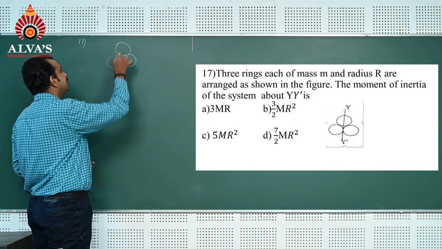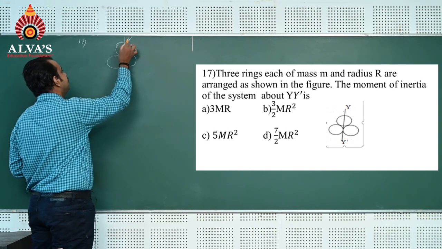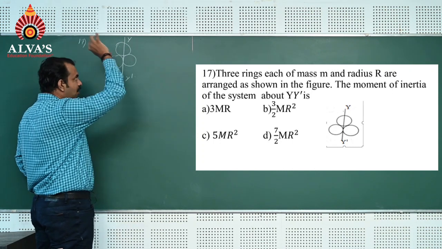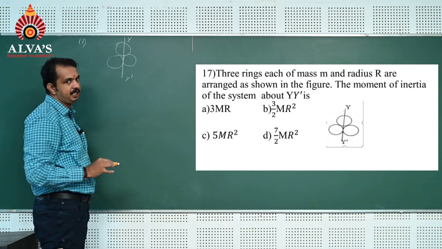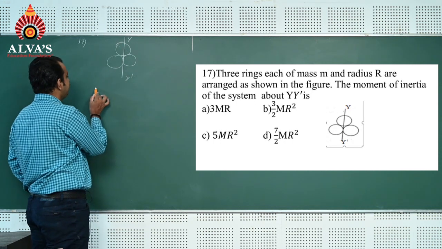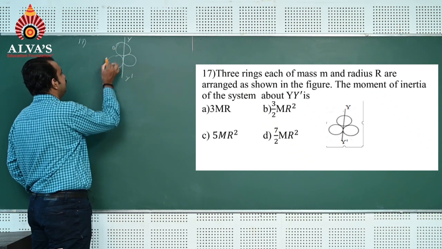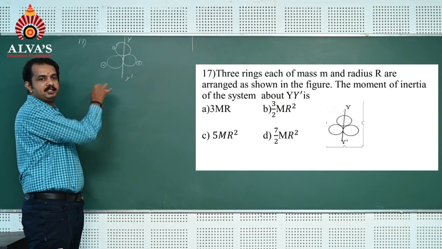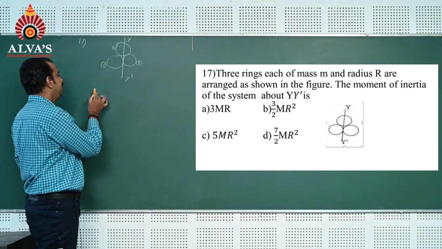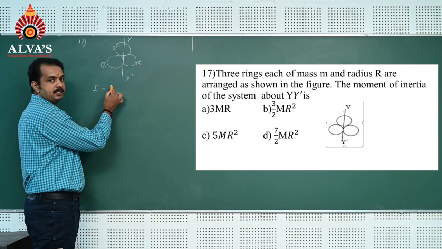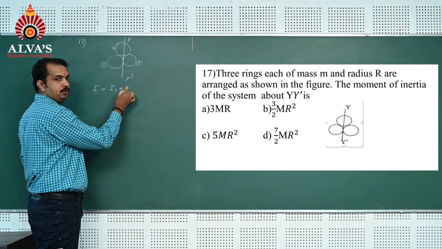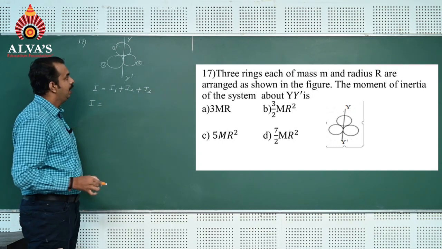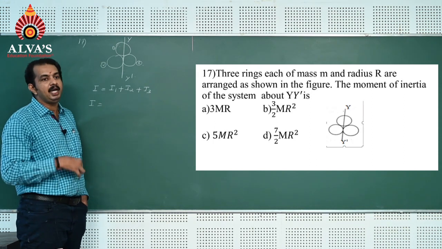Moment of inertia is asked about axis y dash. Here, moment of inertia of this system, which is a system of 3 rings, about axis y dash: I take this as ring 1, this as ring 2, this as ring 3. So moment of inertia of this system about axis y dash is I = I1 + I2 + I3.